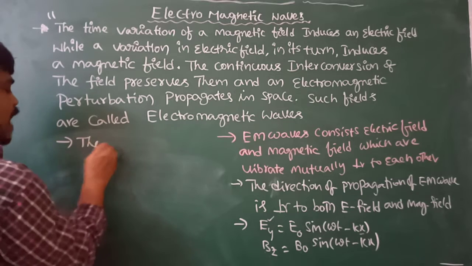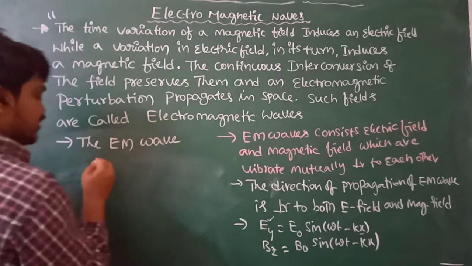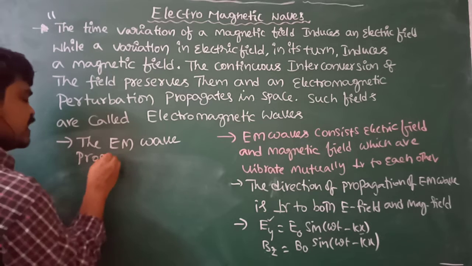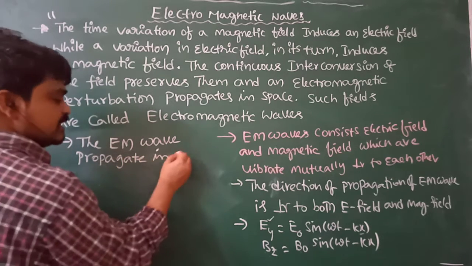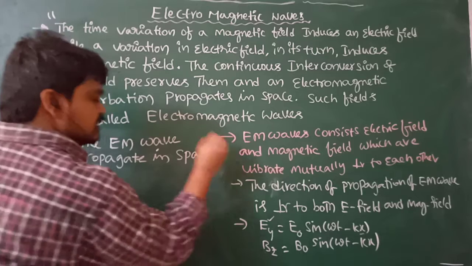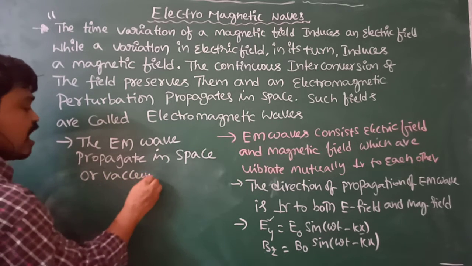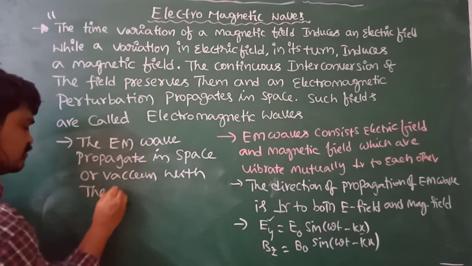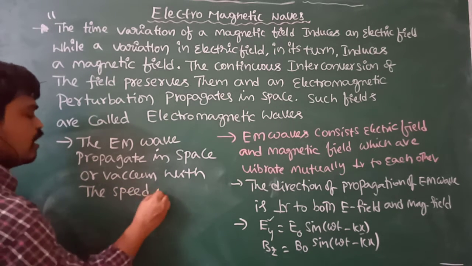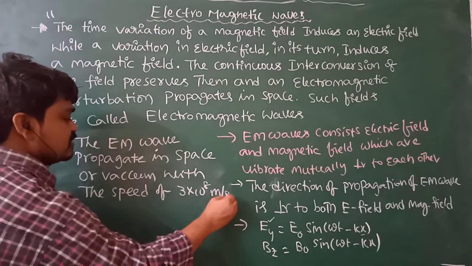The electromagnetic wave propagates in space or vacuum with the speed of 3 × 10^8 meters per second.